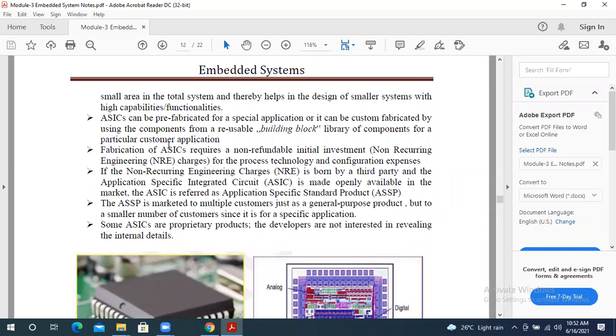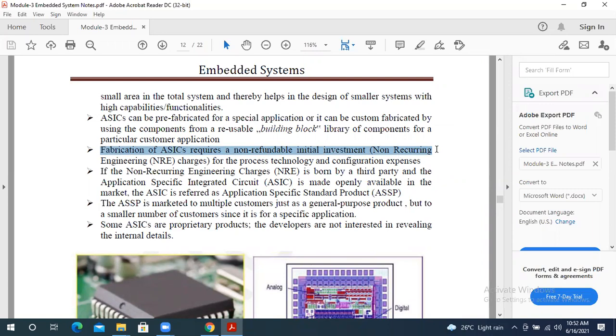And how these are built is called fabrication. Fabrication of an ASIC requires a non-refundable initial investment. Once we make the ASIC, we are not going to repair it. Suppose it gets damaged, we have to replace it with a new one.